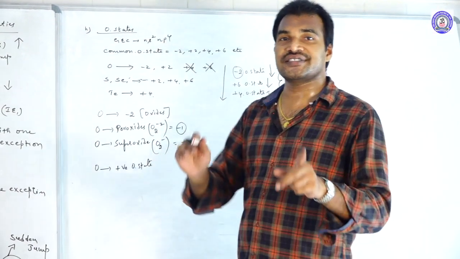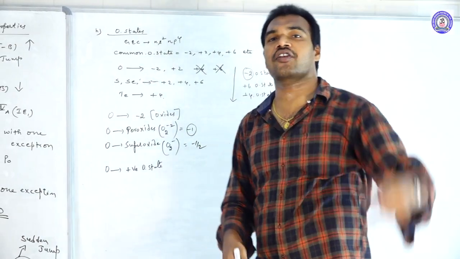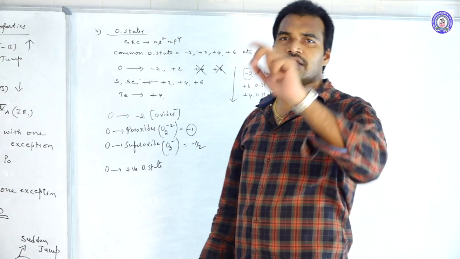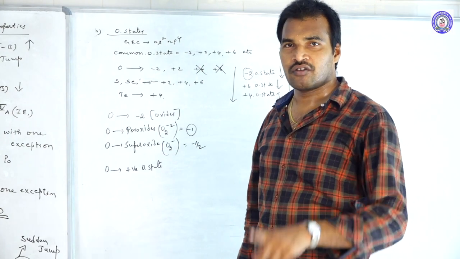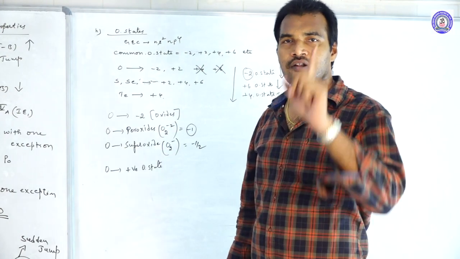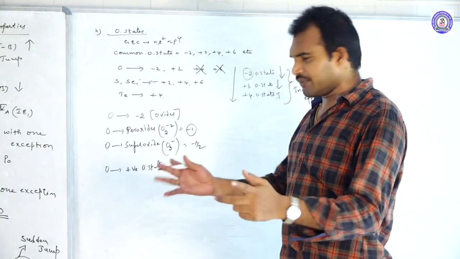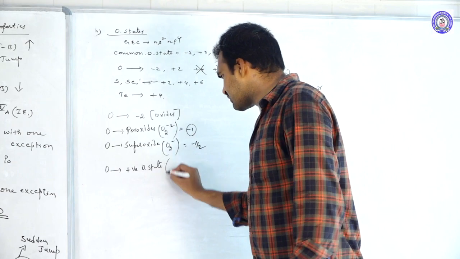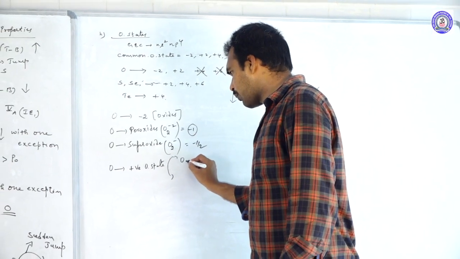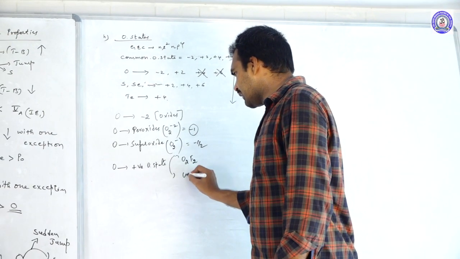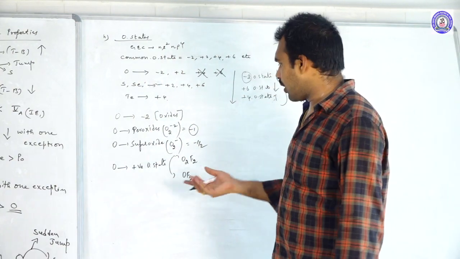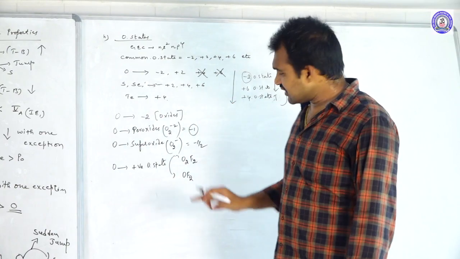Oxygen shows positive oxidation states when it is along with an element more electronegative than oxygen. In the entire periodic table, which element is more electronegative than oxygen? Only one element: fluorine alone. So when oxygen is along with fluorine, what compounds can it form? Two compounds, O2F2 and OF2. Only these two compounds are formed with fluorine.